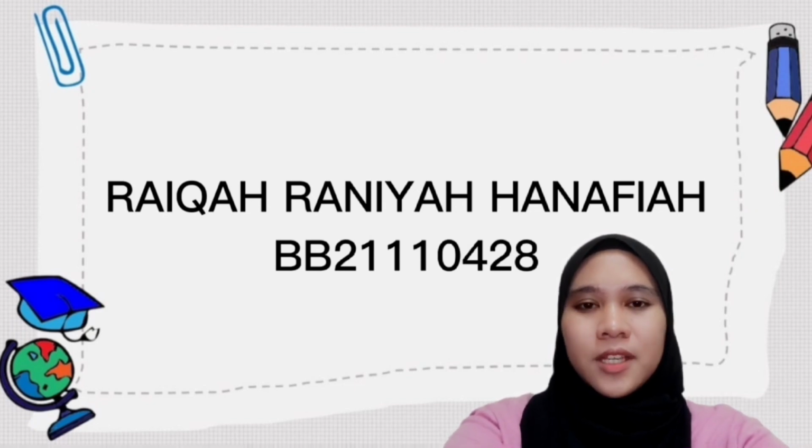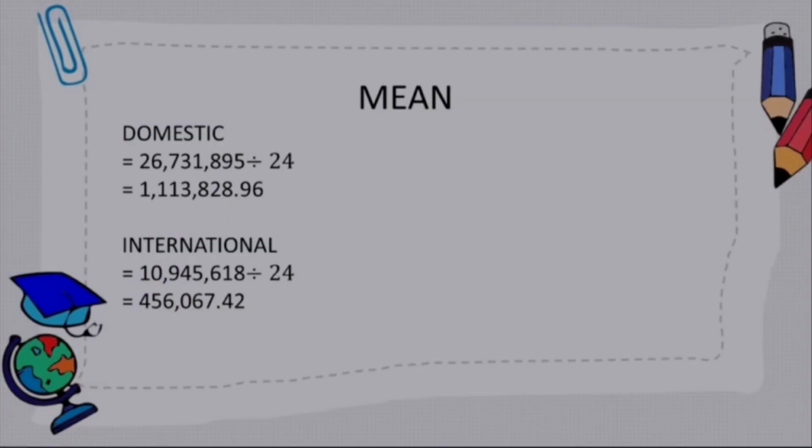BB211100428. I'm in charge of part 2, which is to calculate and compare measures of central location in each dataset. For the domestic mean, I got 1113828.96, and for the international mean, 456067.42, so the domestic mean is higher than the international mean.